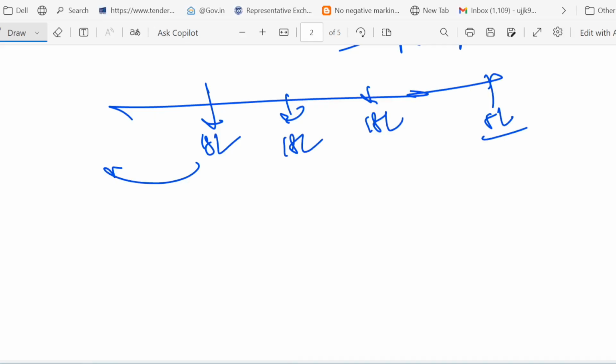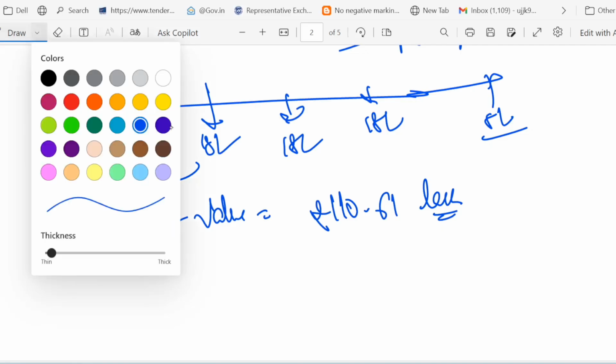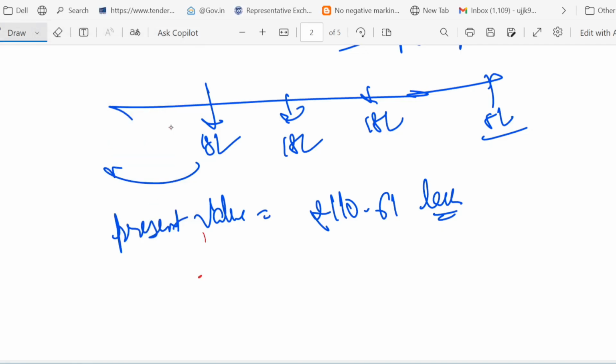Just apply the formula which we discussed in the previous lecture for finding the present value. And if you calculate, you will get the present value as 110.61 lakh, right? So ABC will present a lease receivable. The present value of all the future cash payments is called the lease receivable. How much is it? 110.61.